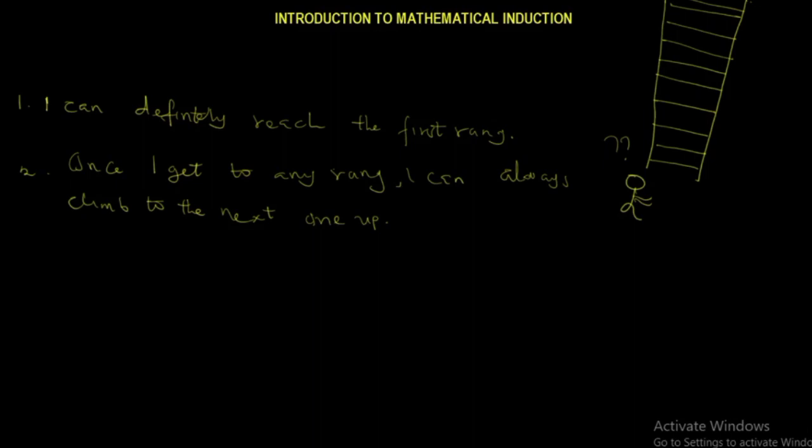Let's look at something here. If both statements are true, then by statement 1, you can get to the first one. And by statement 2, you can get to the second one. By statement 2 again, you can get to the third and the fourth. Therefore, you can climb as high as you wish. Let's note something. Notice that both of these assertions are necessary for you to get anywhere on the ladder.